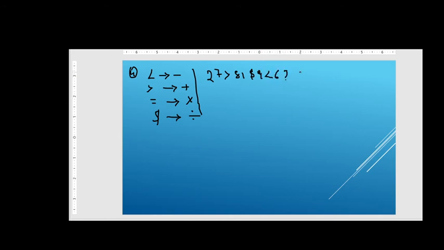And your options are option number A is 6, option number B is 33, option number C is 36, option number D is 54, and option number E is none of the above, right friends? So now you have to solve this question.